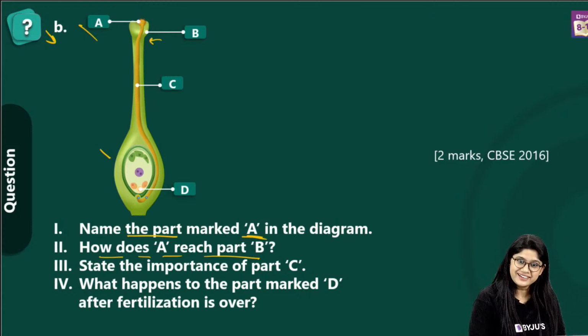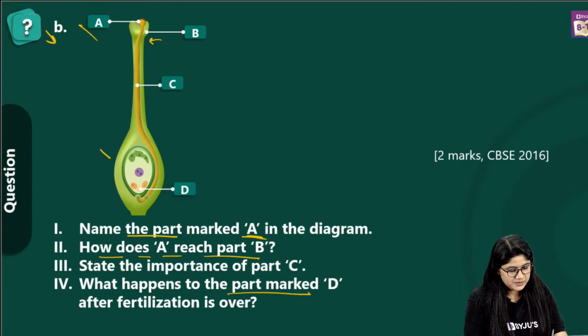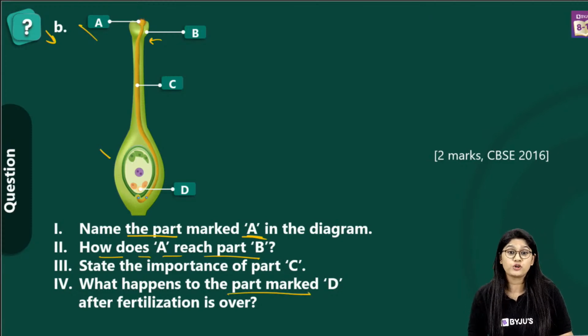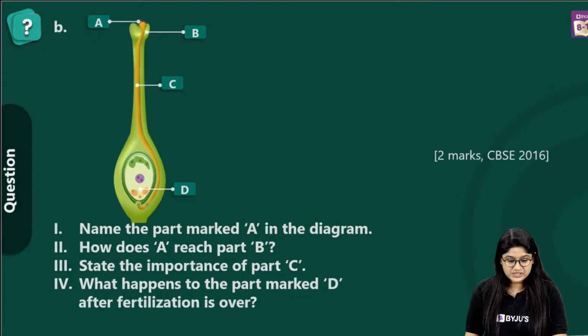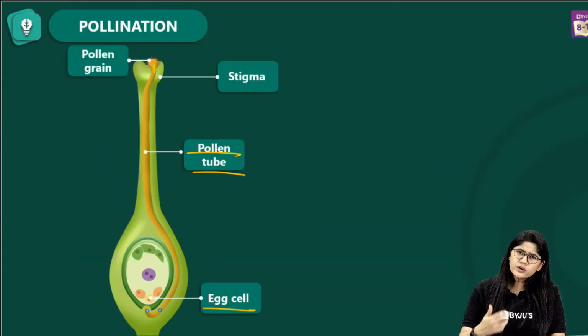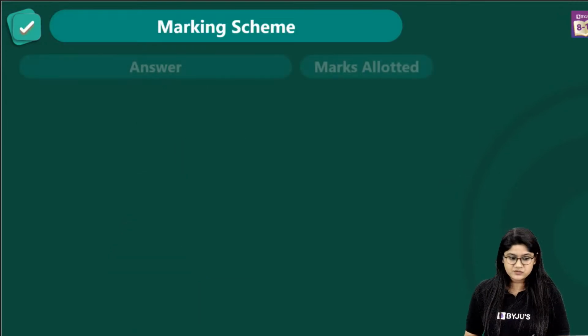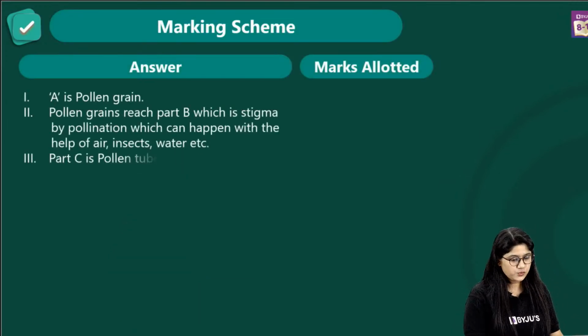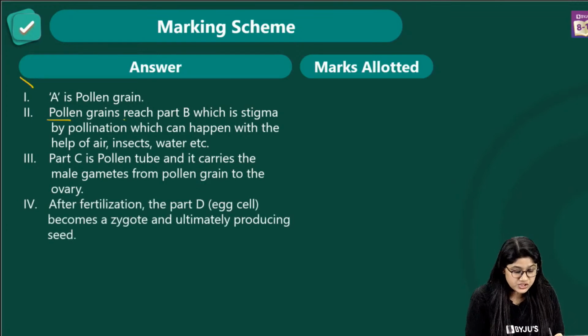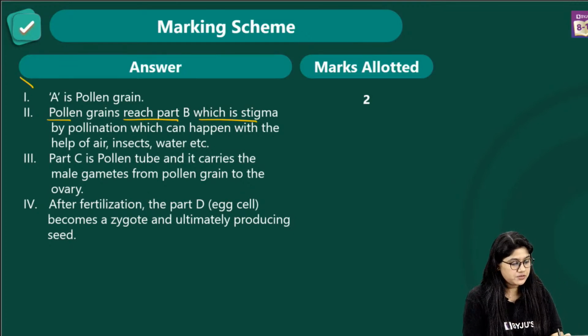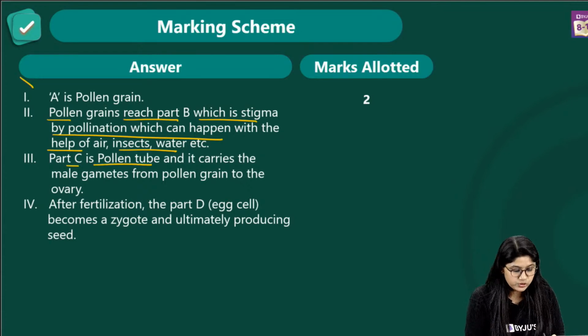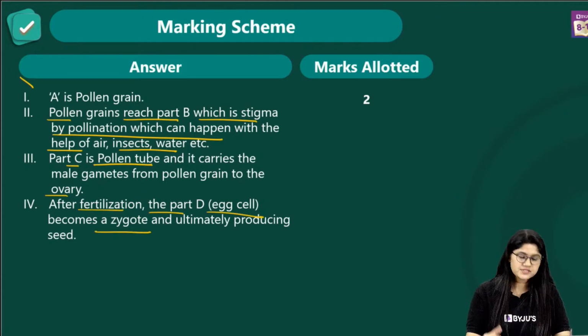What is the importance of C? And D is the egg cell, where the fertilization process will occur. So this is how you can write the answer. You don't have to draw this in your examination if the question doesn't ask you to. A is a pollen grain. Pollen grain reaches the B part, the stigma, by pollination, with the help of air, insects and water. C part is the pollen tube. It carries the male gamete towards the ovary. After fertilization, D part, the egg cell, becomes a zygote and will give us the seed.